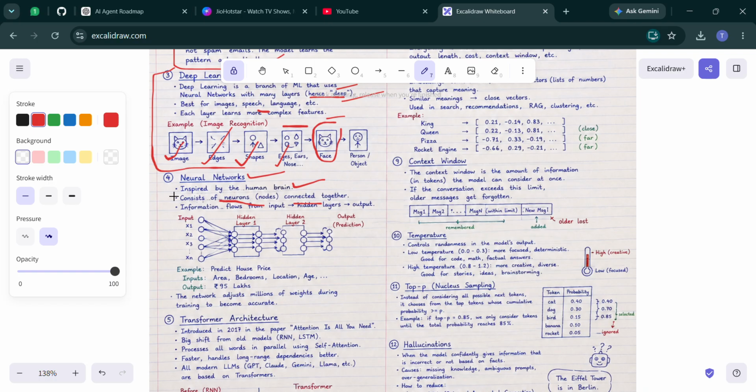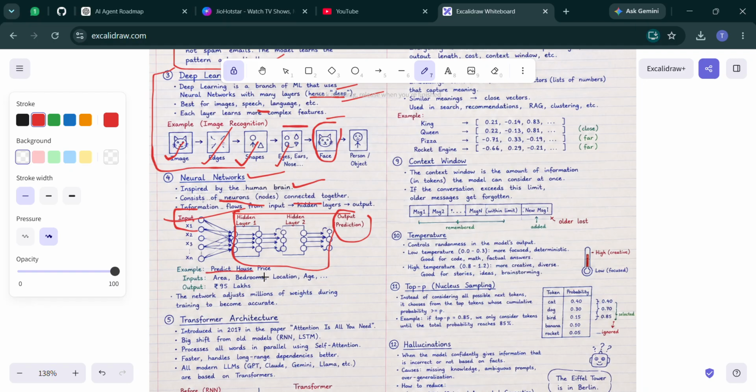A simple neural network has three parts. The first is the input layer, which receives information. The second is the hidden layer, which processes the information. The third is the output layer, which produces the final prediction. So this is what a neural network is.